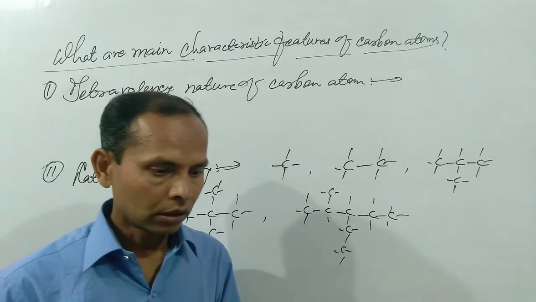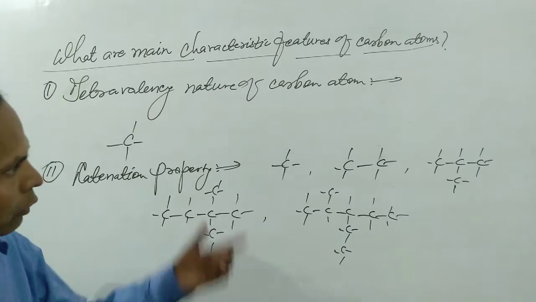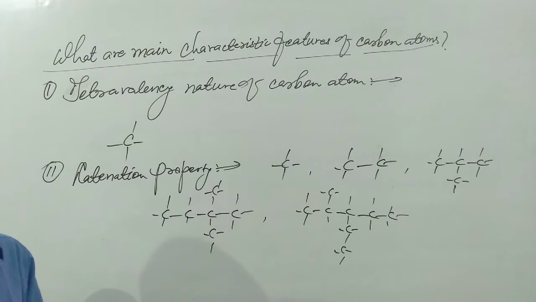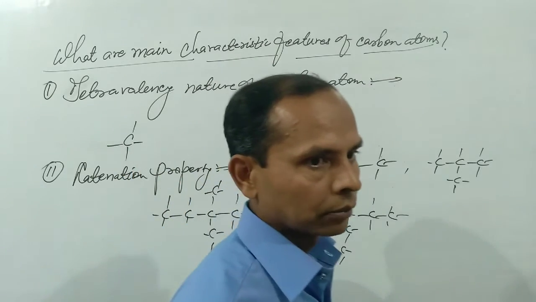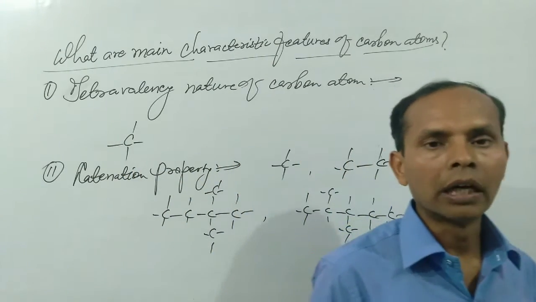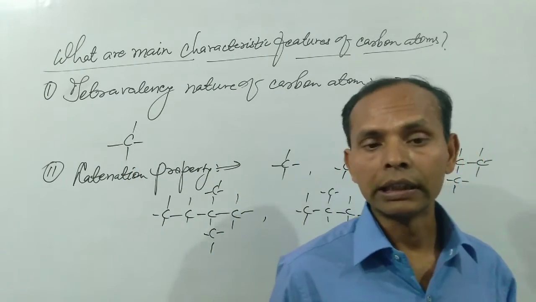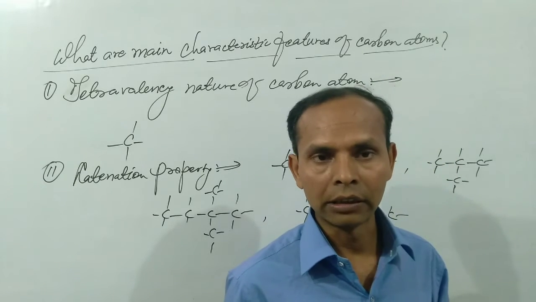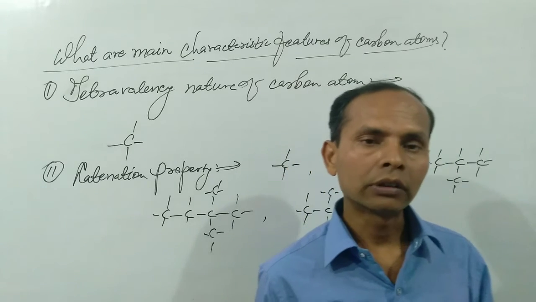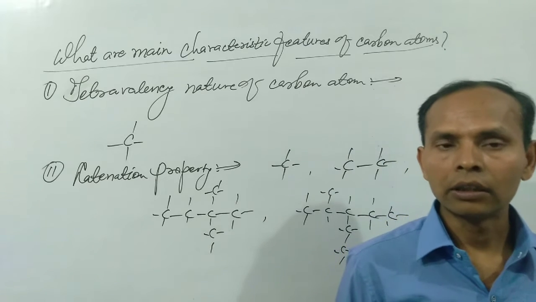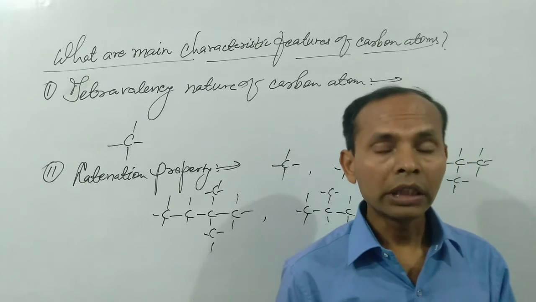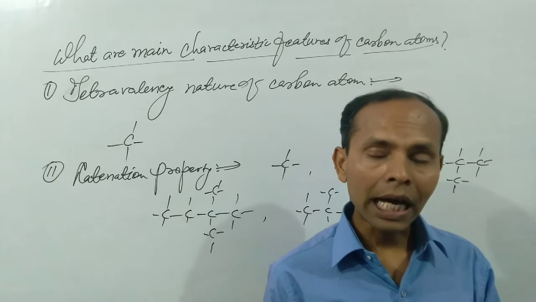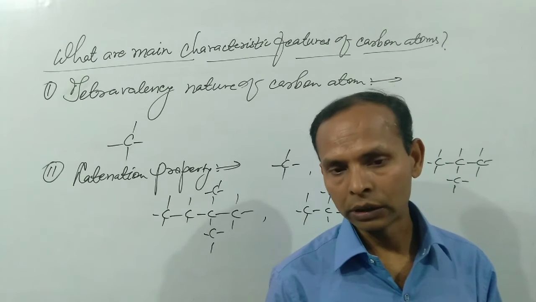An organic compound containing 1 carbon atom is the first compound, one containing 2 carbon atoms is the second compound, and compounds containing 3, 4, 5 or 6 carbon atoms are the third, fourth and fifth organic compounds. So we form a large number of carbon compounds in this way.